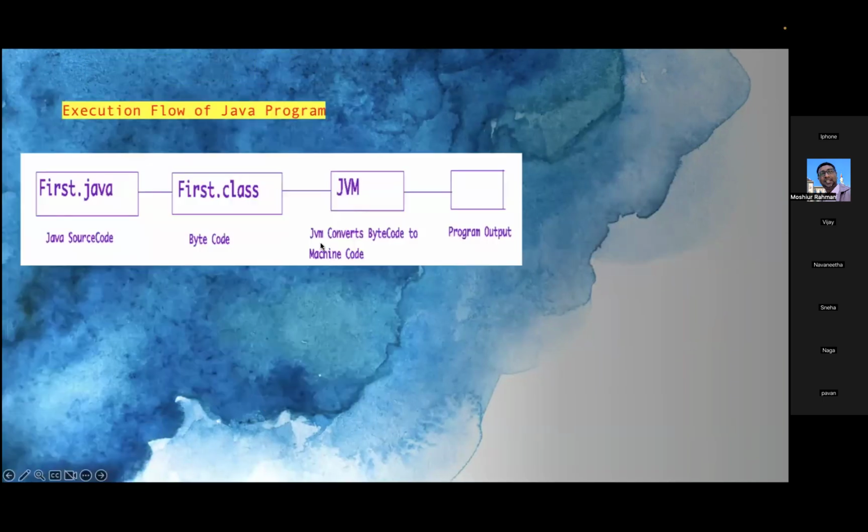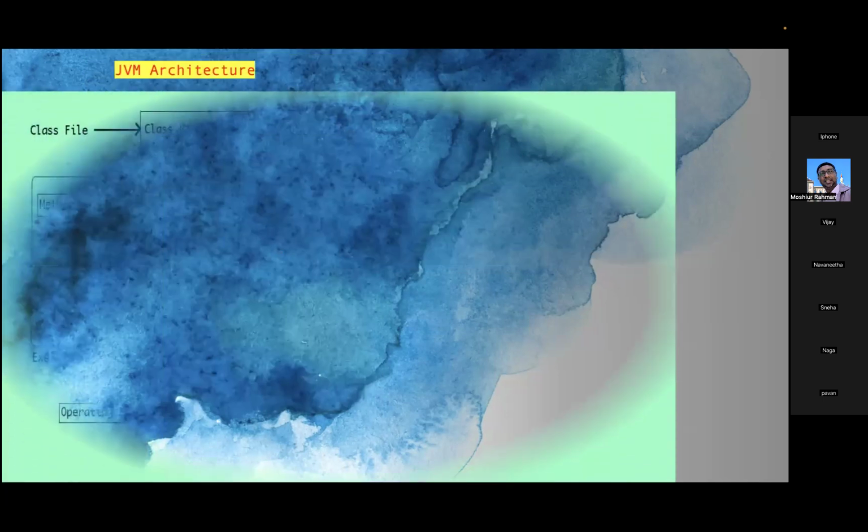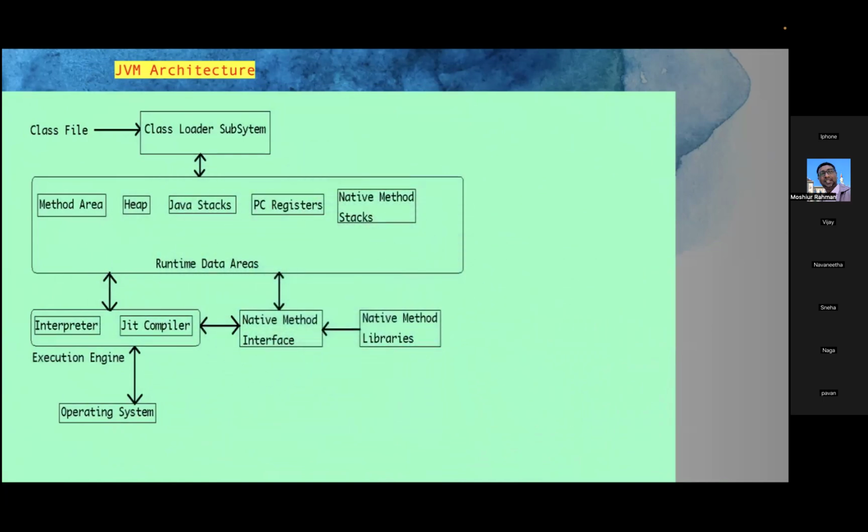JVM converts bytecode to machine code so that you get the program output. But what is the meaning internally? Which components come into the picture, how execution happens internally, how the memory area is divided, for each and every step of your program. This is the architecture. I hope you got the terminologies and the supporting areas that the JVM architecture uses.